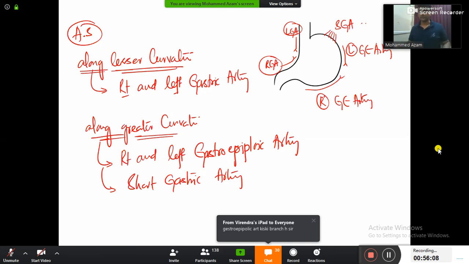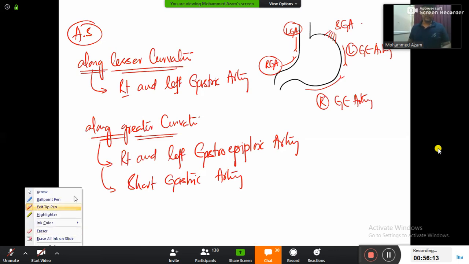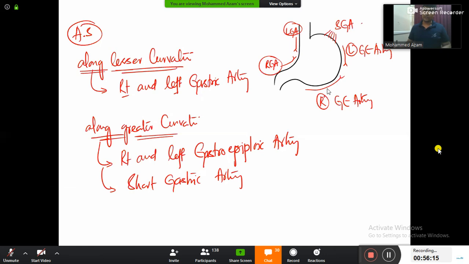ठीक है. Along the lesser curvature, you will be having right and left gastric artery, and along the greater curvature, you will be having right and left gastroepiploic artery, and then short gastric artery. That is all that you have to remember about the stomach. That's all.